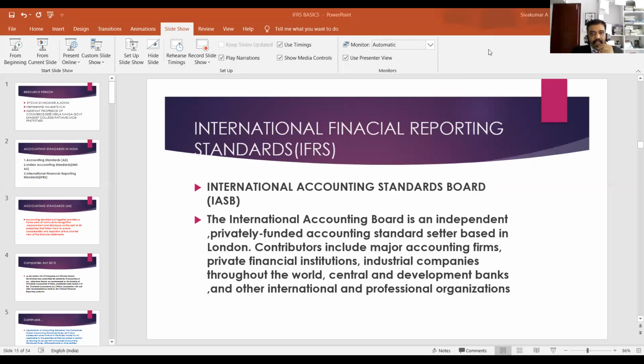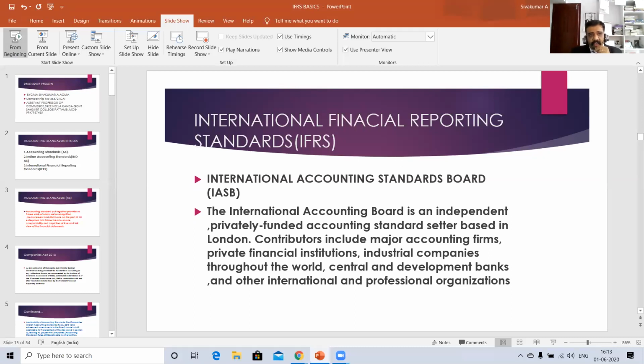Hello learners, now we have to discuss about accounting standards. What are the different types of accounting standards and what are the different aspects of accounting standards?